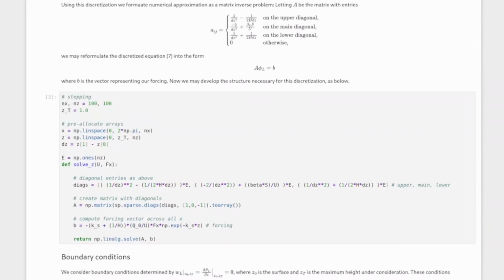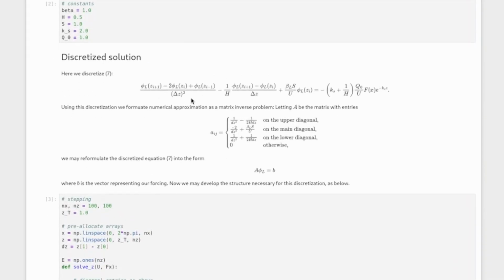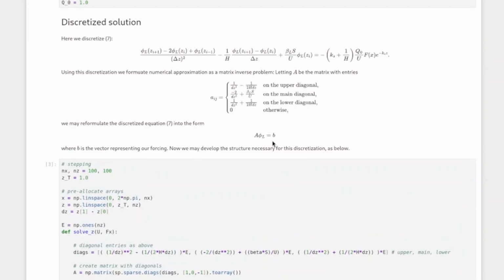So the discrete solution is we just take our equation 7 here, which is this guy, and we'll use a center differencing to expand the second derivative and an upwind differencing to expand this first derivative. So these are just pretty standard differencing techniques. And then with all of this in hand, we can take the coefficients of each of our phi L of z i plus 1, z i minus 1, and write down a tridiagonal matrix whose entries are given by this equation right here. And with this in hand, we can write B for our forcing vector here, and we have a matrix inverse problem now. So now A phi L equals B, and so if we were to apply A inverse to the left on both sides, we would be able to solve for phi.